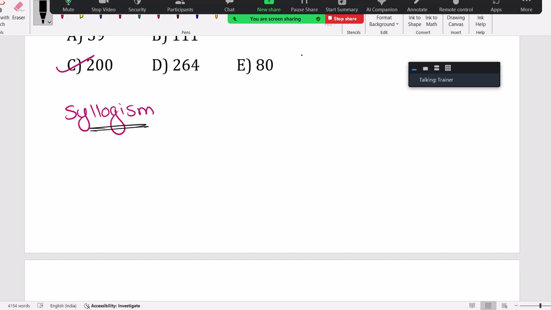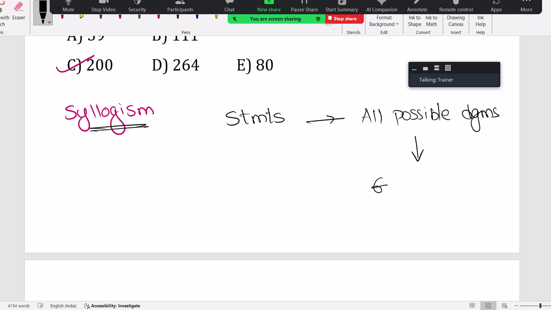In the syllogism topic, what you should do: they give some statements in the question. For the statements, you have to draw all possible diagrams. Then using the diagrams, we should decide which given conclusion is true, always true. If it is always true, consider that a correct one. If it fails in one case also, don't consider that.